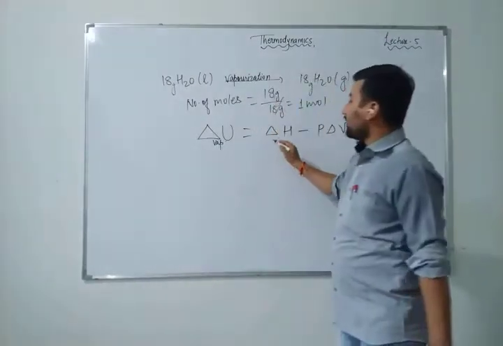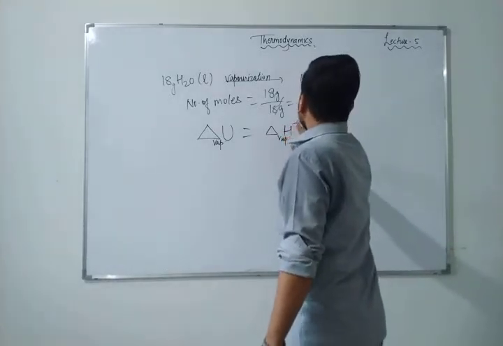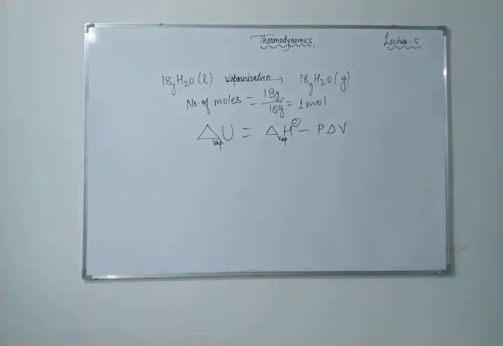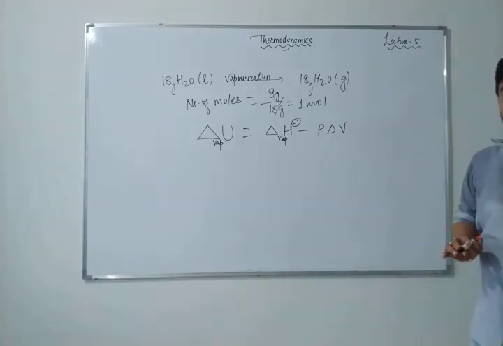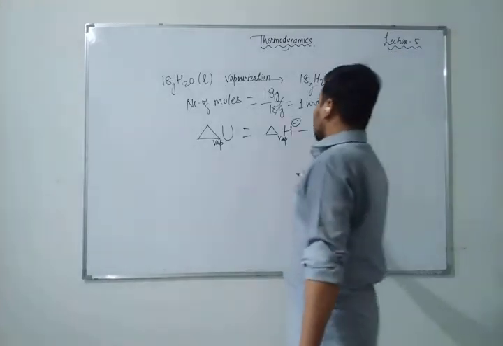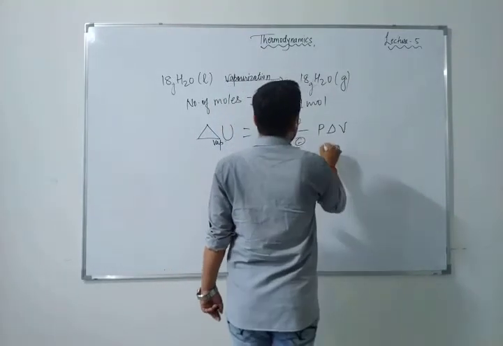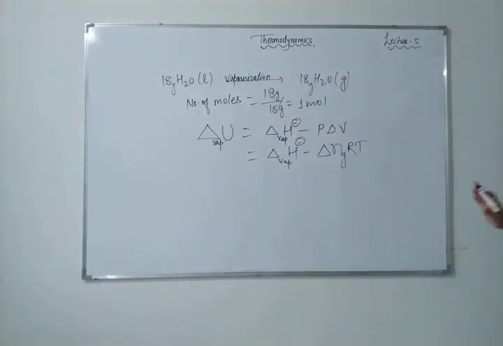So here delta H is nothing else but from liquid to gas, so vaporization, minus P delta V, and it is at 100 degrees Celsius. And according to the ideal gas equation, P delta V, have you remembered what I taught you, that is delta Ng RT? So the formula here will be delta H of vaporization, the enthalpy change, minus delta Ng RT. Is it right? PV is equal to nRT, from that only we have taken. So P delta V is equal to delta Ng RT by using the ideal gas equation.